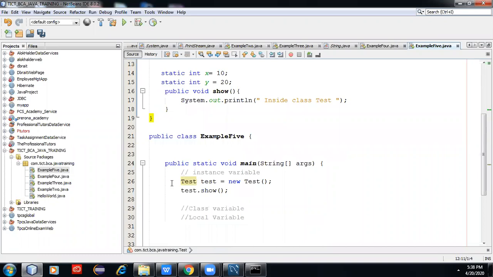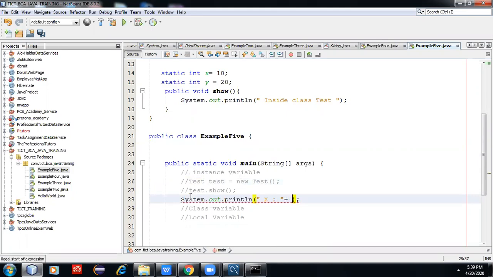It is not required to create the object. Even it is not required. If you comment it, and if you write it here, you are writing test.